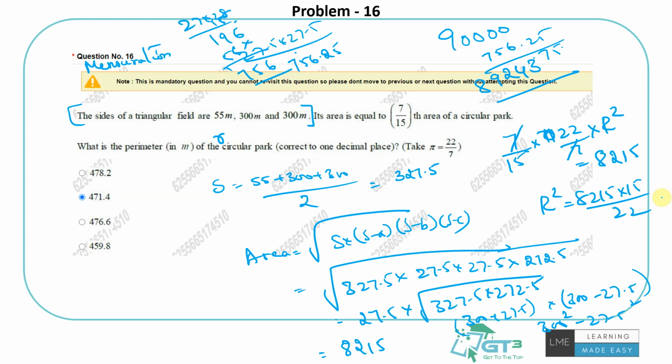1867 is 43.2. So what is the circumference? It's 2 into pi into r.